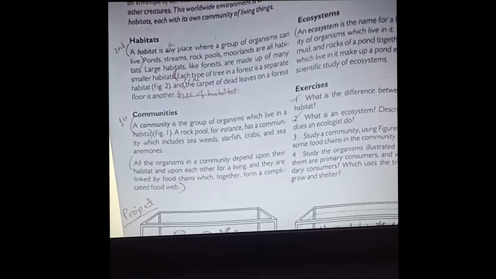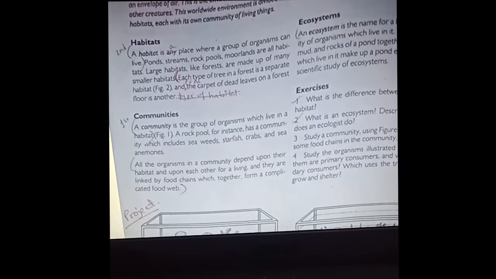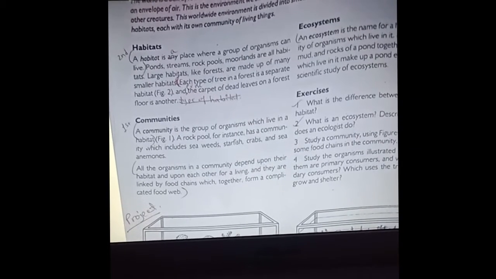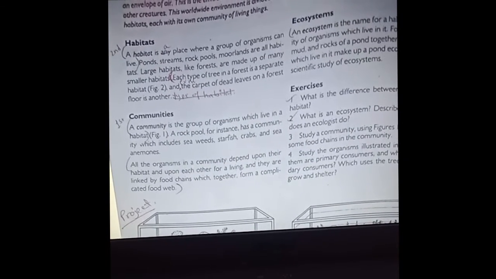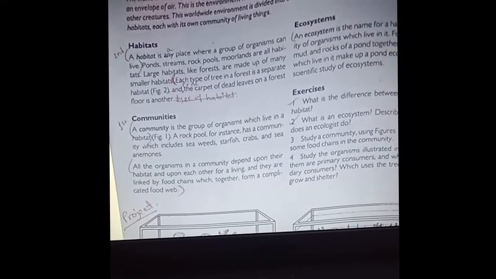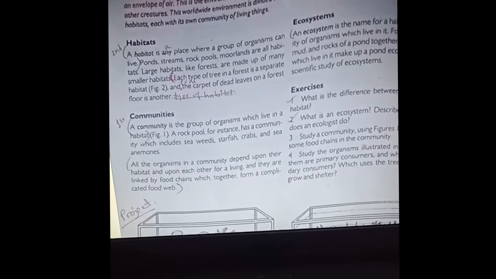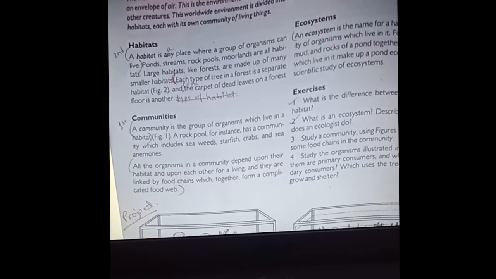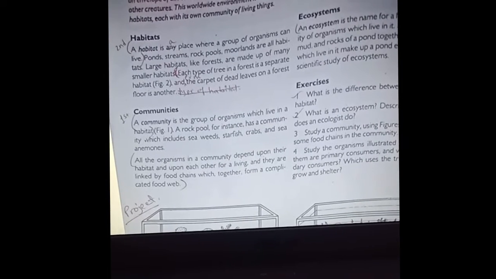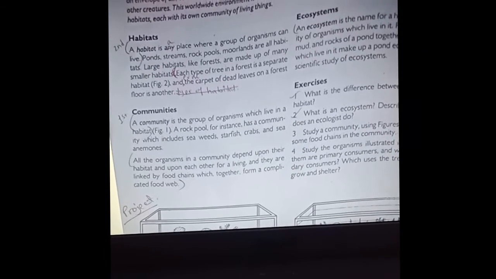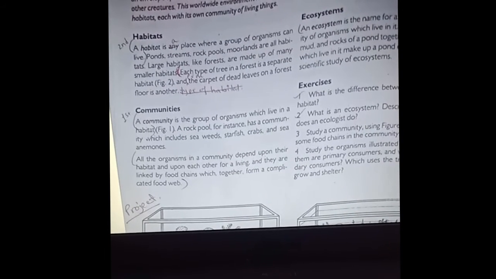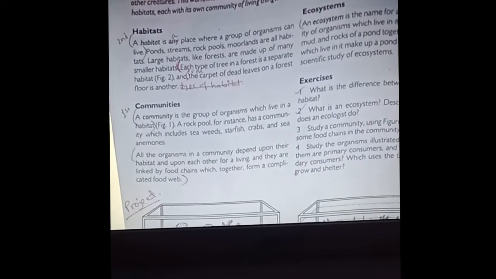Communities. A community is the group of organisms which live in a habitat. So what is a community? A community is a group of organisms. Like, you people live in Wari. So Wari is a community, right? A group of organisms, a group of creatures, a group of human beings living in a particular, fixed place. So you people are what? A community. Wari is a community. A community is the group of organisms which live in a habitat.